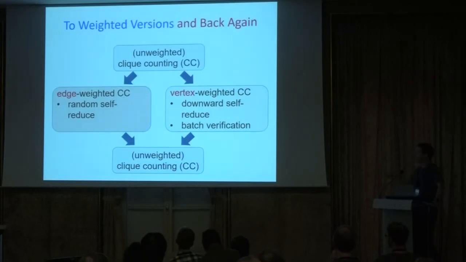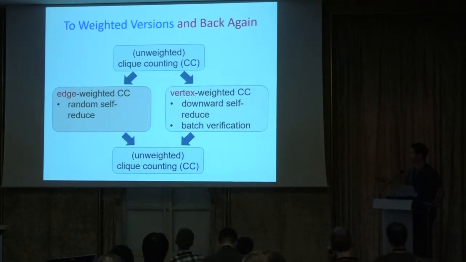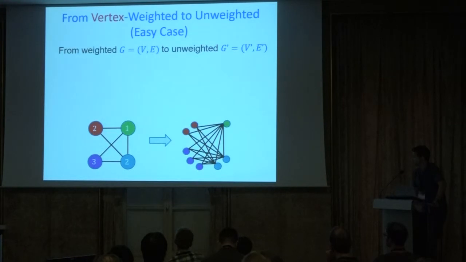Okay, so I've told you a little bit about these reductions and the properties of these weighted problems, and now in the remainder of the talk, what I want to do is tell you how we get back to the unweighted problem. So getting back from vertex-weighted clique counting is going to be very easy. Getting back from edge-weighted is more complicated, so I'll just give you a sketch of that, and that'll give us both of our results. So in the first direction, the easy case, going from vertex-weighted clique counting back to the original unweighted problem.